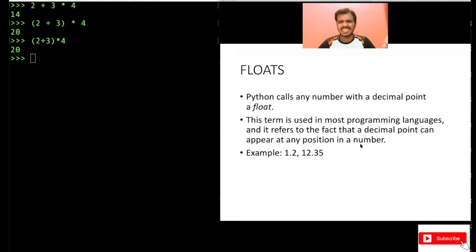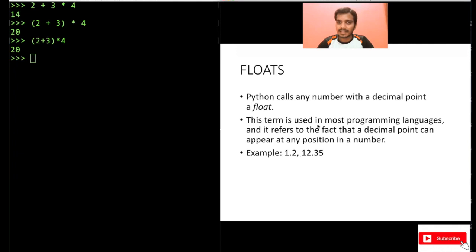Now, integers are quite easy, right? You can do all these operations like multiplication, division, everything. That's quite easy. And I will say in strings, it was very important because there are some operations we do not know. But for integers, you know all the operators, right?